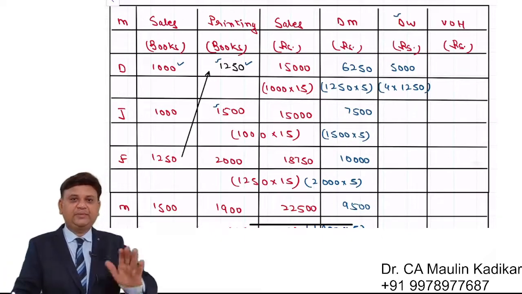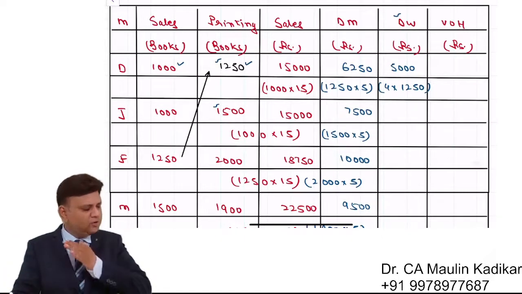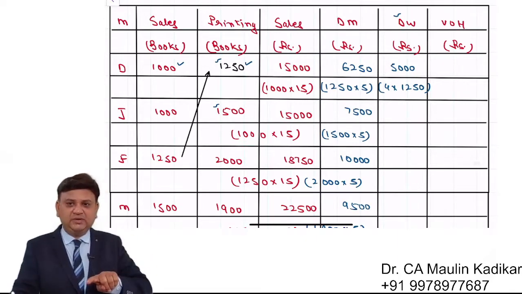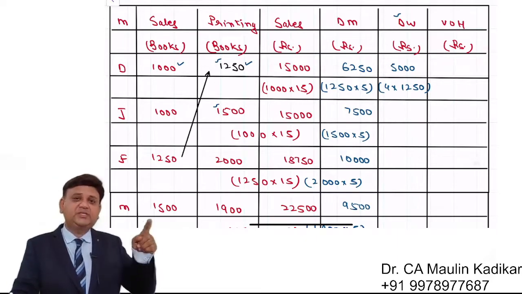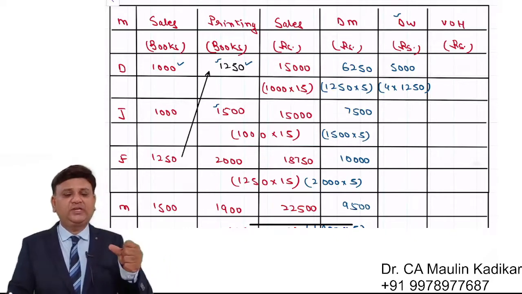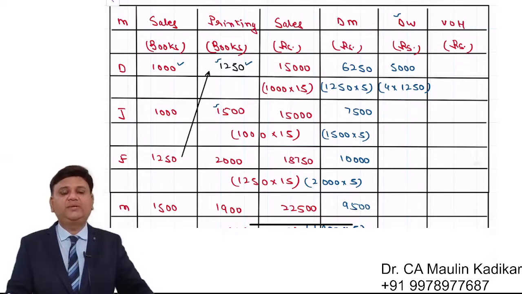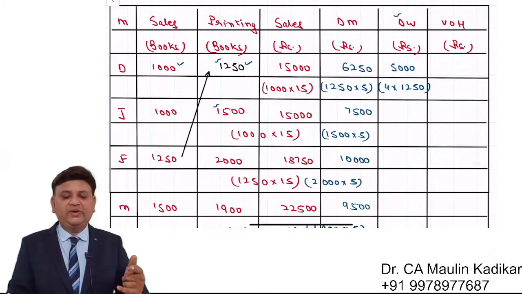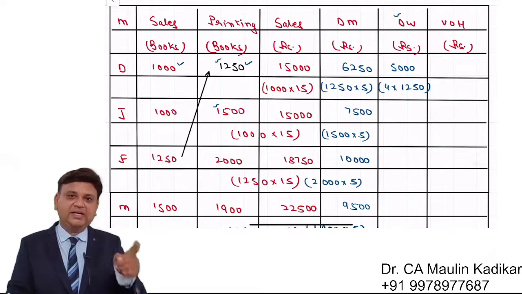Right now friends, when we are preparing this, we are not concerned about when sales value is received and when expenses are paid. I am just focusing on what is the revenue and what are the expenses on the monthly basis. When it is paid, when it is received, that will be taken into account in the cash budget.